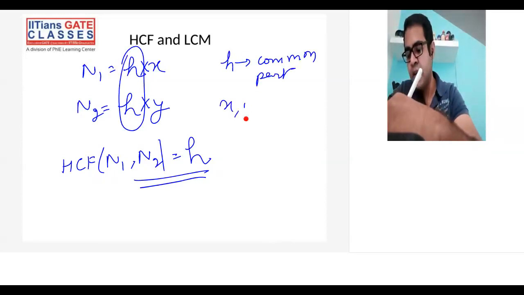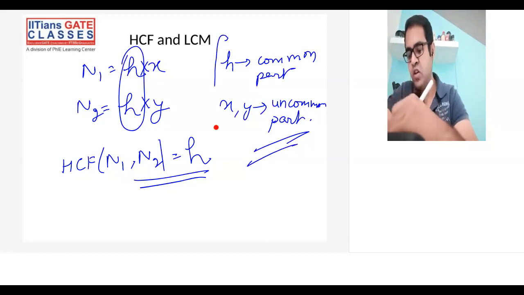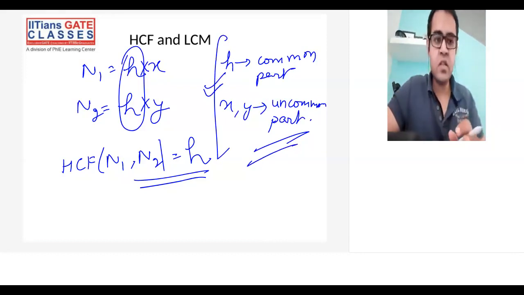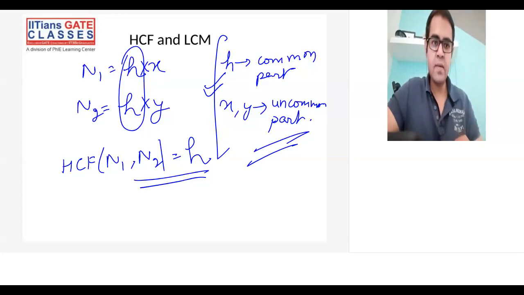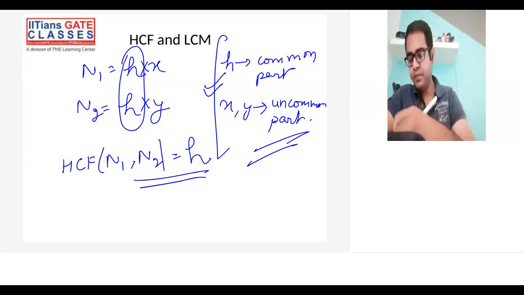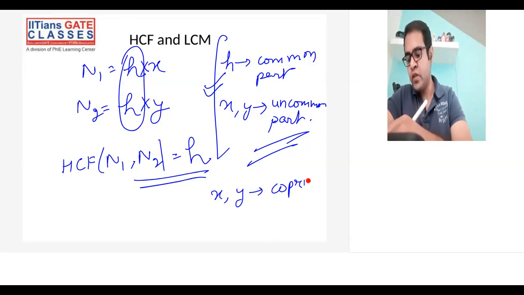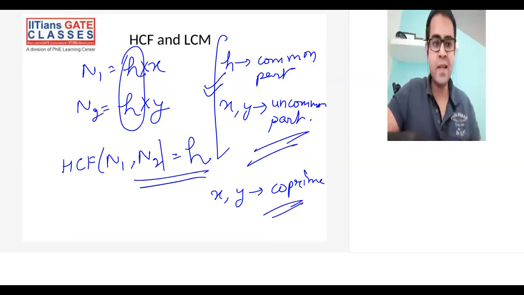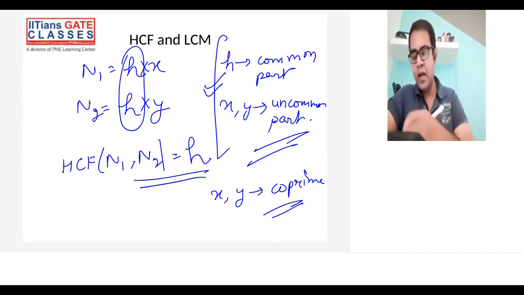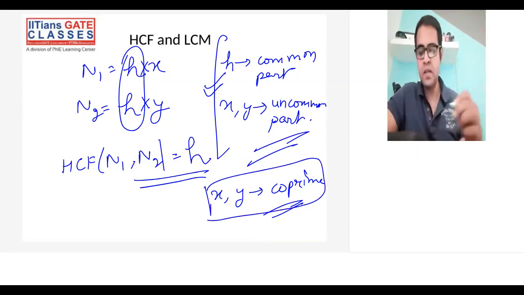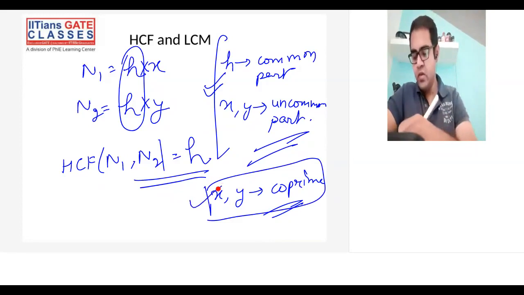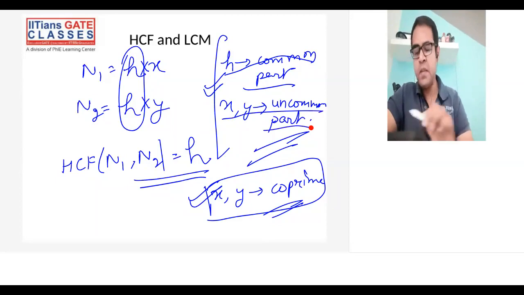And x comma y are the uncommon part. Okay, so this is just one thing you should keep in mind. Also, x comma y will be co-prime. I have not introduced co-prime, so just hold on a minute. Next slide we'll see what co-prime numbers are, so I'll revisit this thing then. So h will be the common part and x comma y will be the uncommon part.